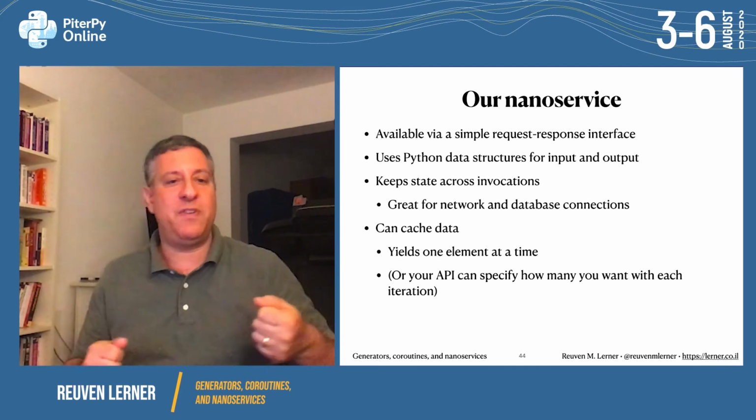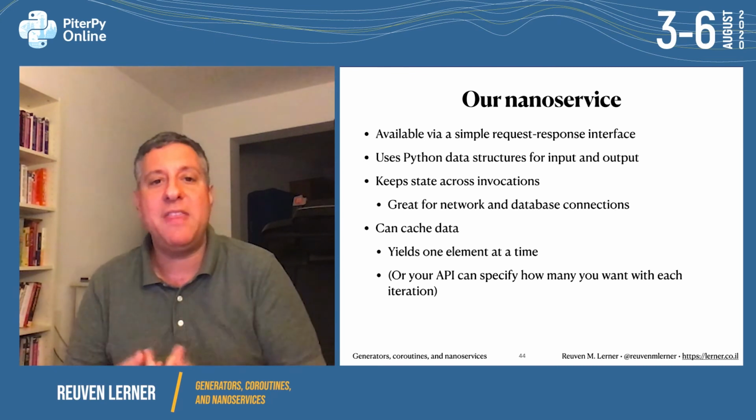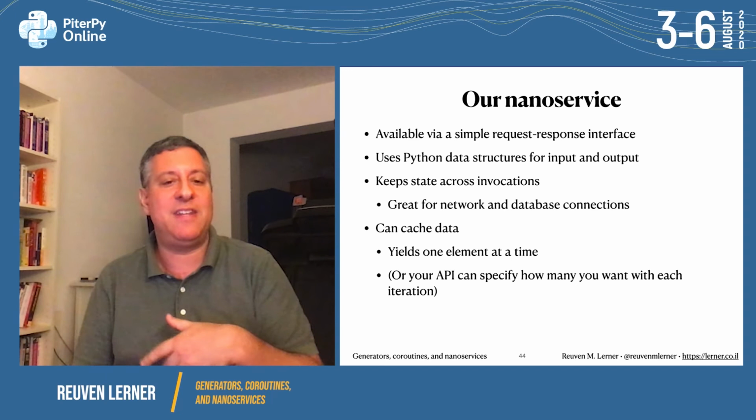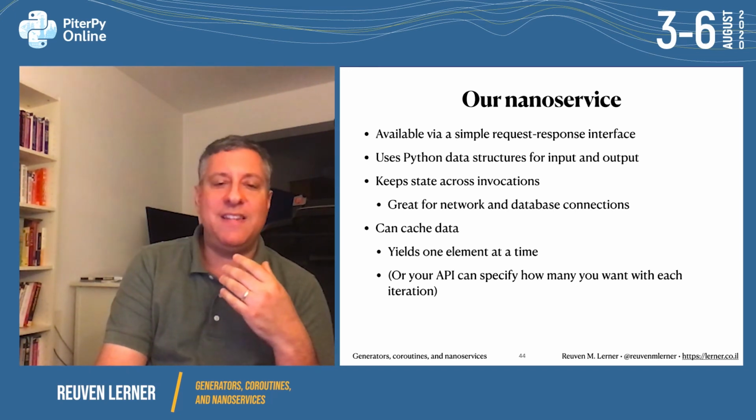So our nanoservice is available via a simple request and response interface, and we can use Python data structures for our input and output. This is great for network connections, database connections. We can cache the data, only get one element at a time. It's really, really nice in this way.